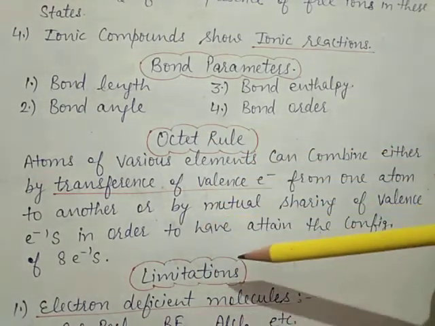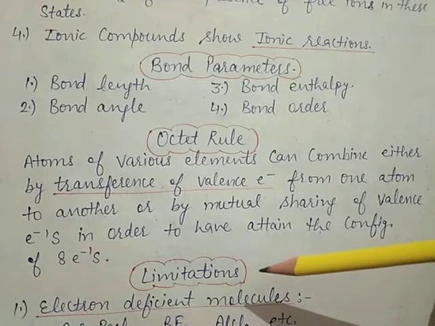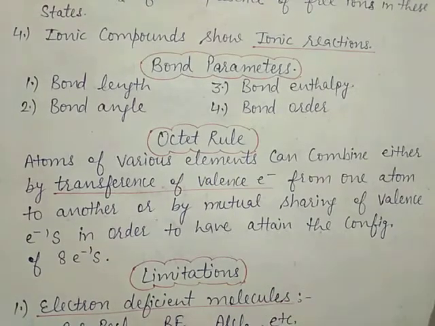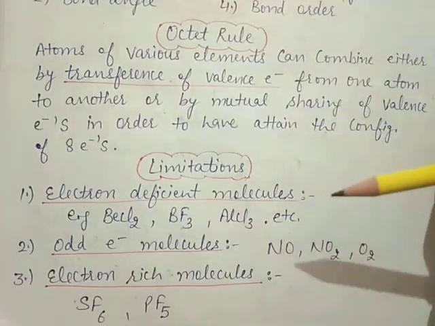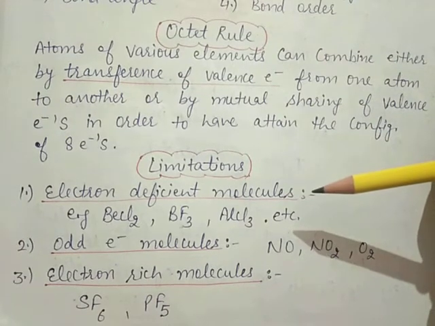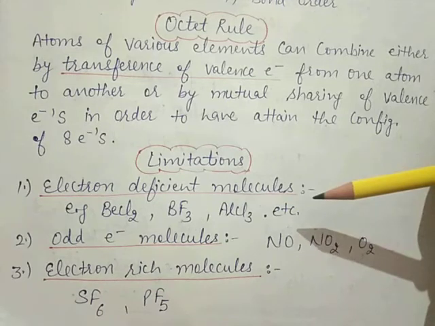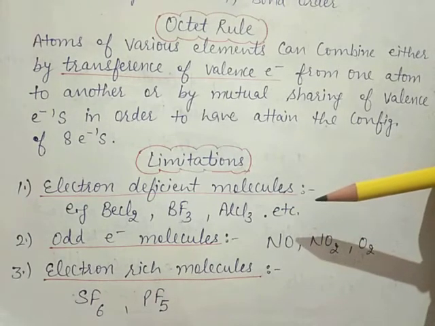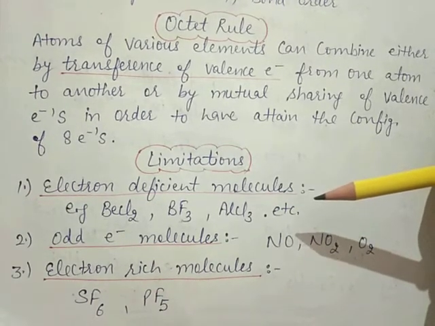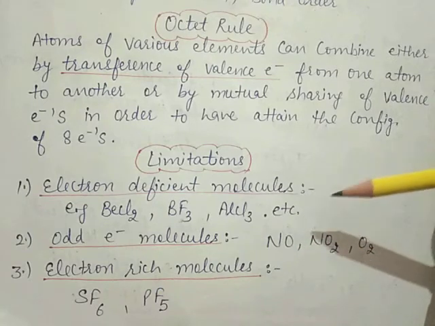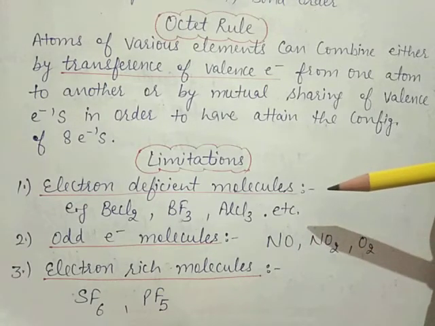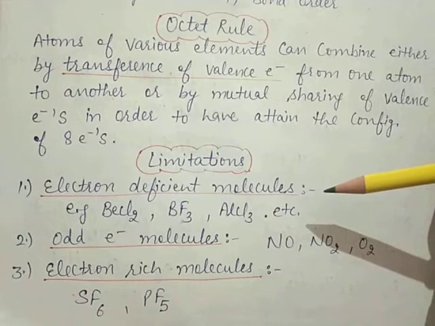Now what are the limitations of this octet rule? First limitation is electron deficient molecule. Deficient means incomplete octet of the central atom.